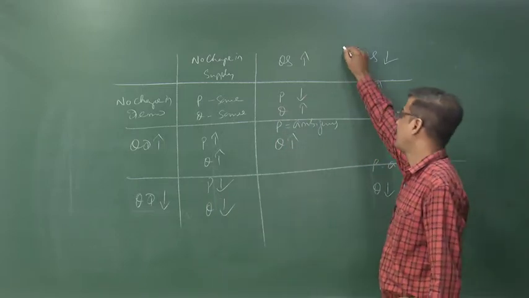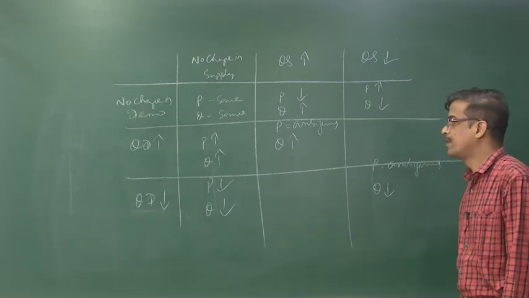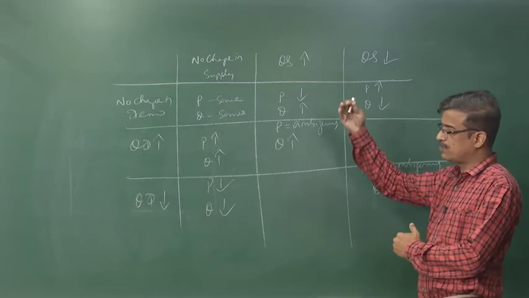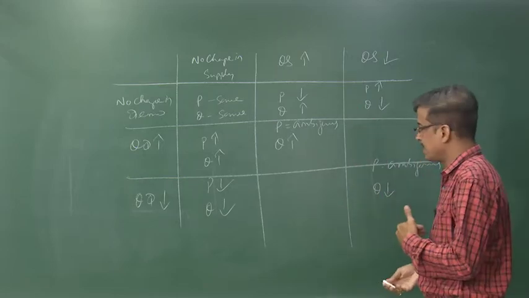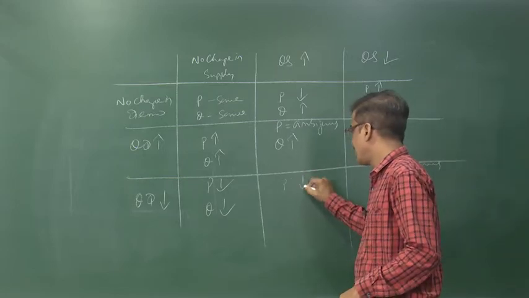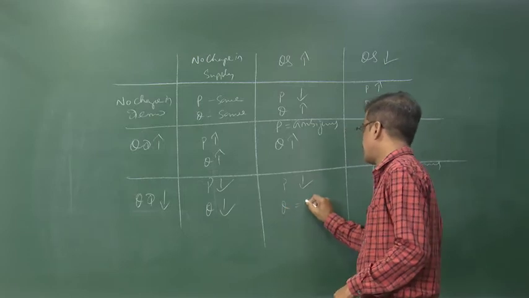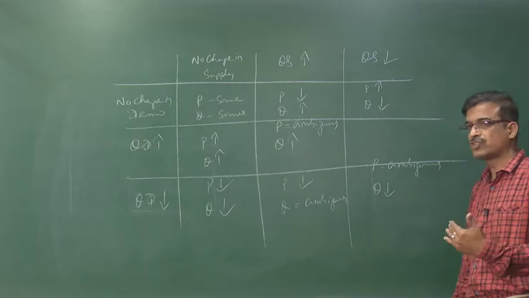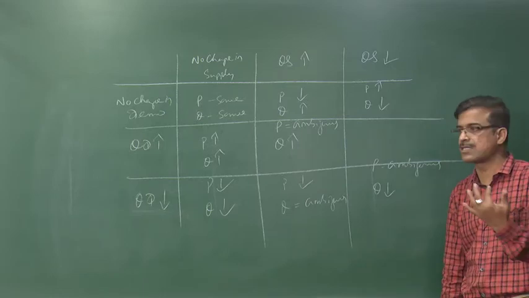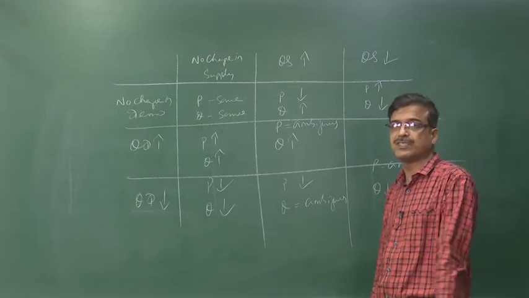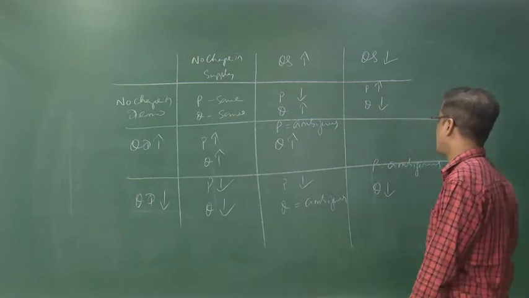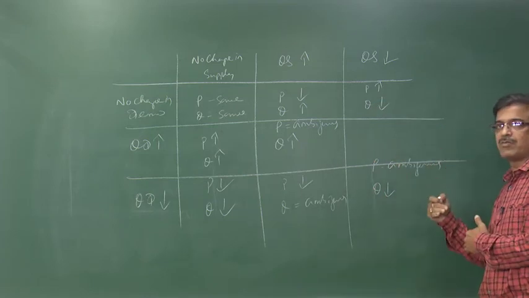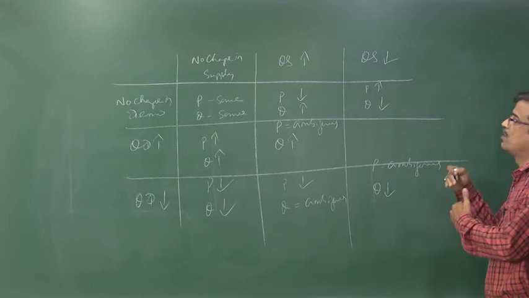Now come down to here in this particular block, demand fall and supply rise. Demand fall, supply rise. In this case, price to be fall but quantity to be ambiguous. The question needs to be whether the quantity will increase or fall we can say, but definitely price to be reduced.